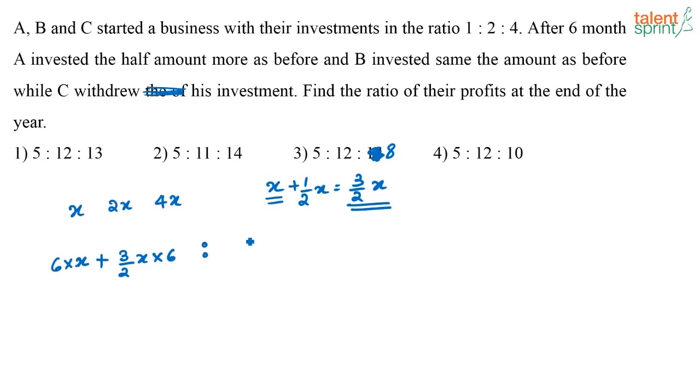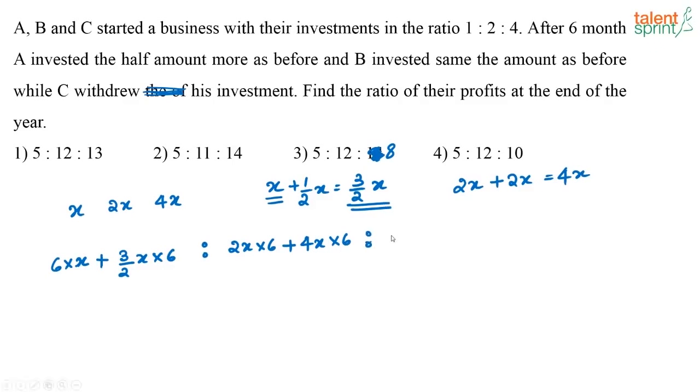For the first 6 months, B has invested 2X rupees, right? And for the next 6 months, he invested the same amount as before, that means 2X plus 2X, or 4X rupees.